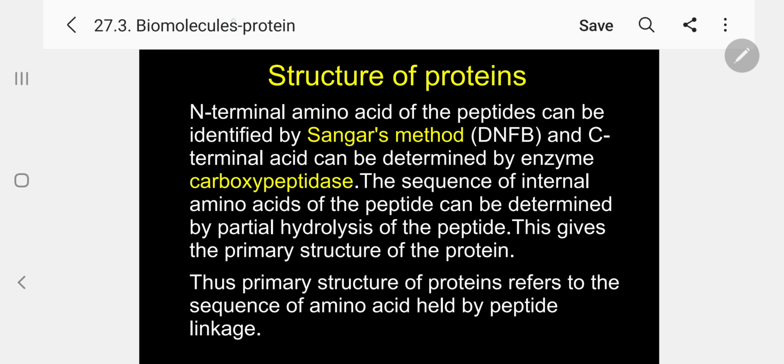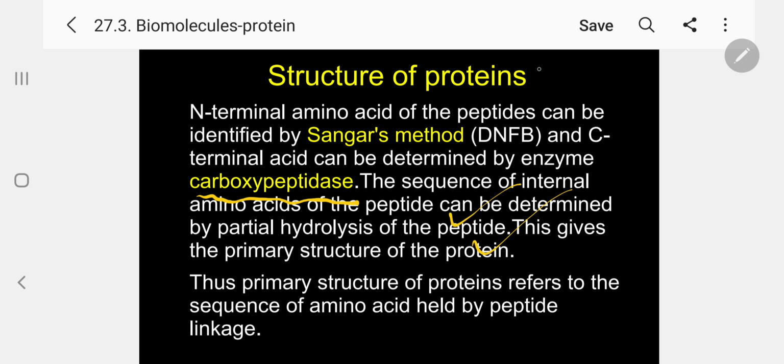The C-terminal amino acid can be determined by the enzyme carboxypeptidase. It is an enzyme specific, as we know all enzymes have specific catalytic action. So carboxypeptidase only hydrolyzes the C-terminal amino acid. The sequence of internal amino acids of any peptide or polypeptide can be determined by partial hydrolysis of the peptide. This gives the primary structure of protein. The primary structure of protein refers to the sequence of amino acids held by peptide links.